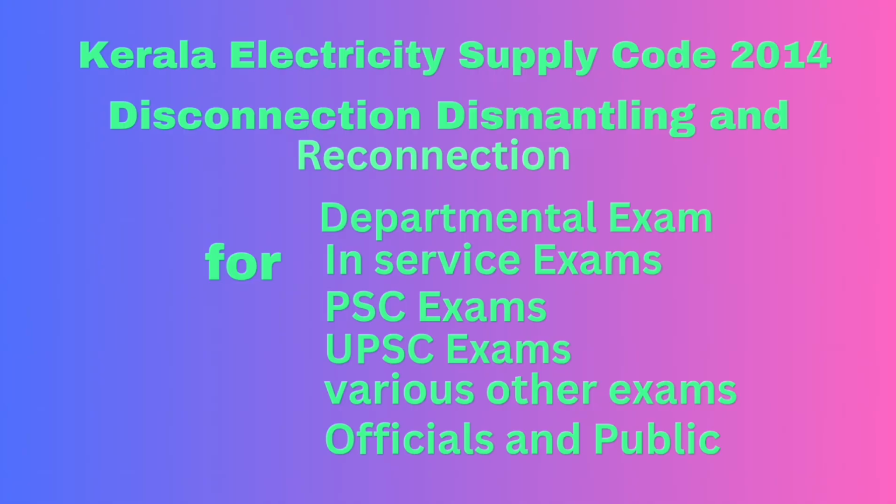3. The licensee shall, within 10 days from the receipt of the request, carry out a special reading and prepare a final bill including all arrears up to the date of such billing. Then 4. The licensee may disconnect the supply of electricity immediately after the special reading is taken. 5.